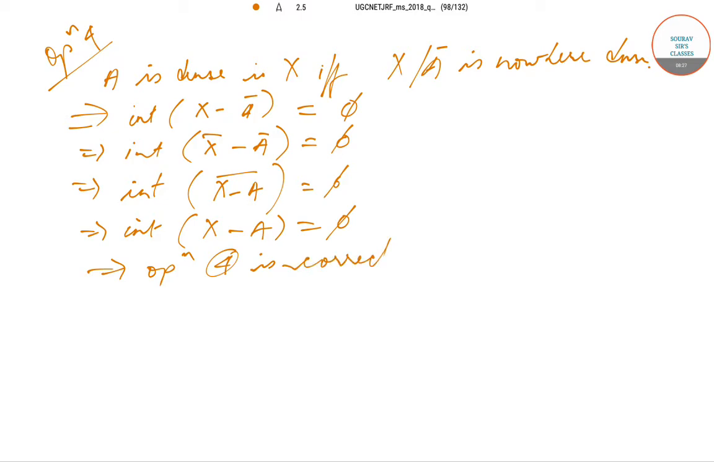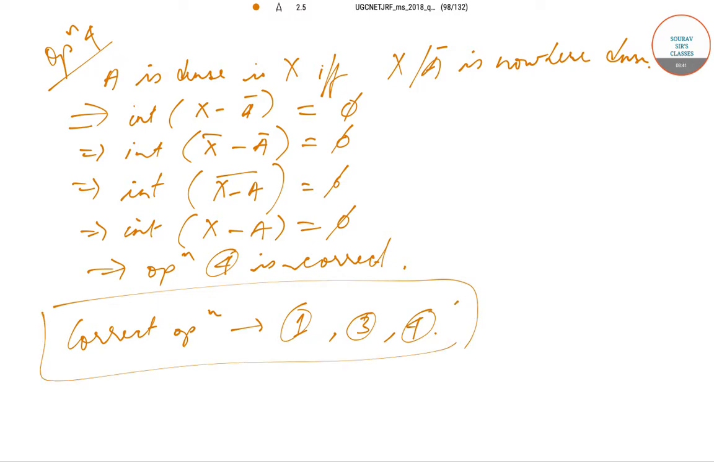So the correct options in this question are: option 1 is correct, option 2 is false, option 3 is correct, and option 4 is also correct. So these are the 3 correct options of this question. So today we have solved question number 86 from the CSIR UGC NET question paper of June 2018. We'll be solving the next questions in the subsequent videos.